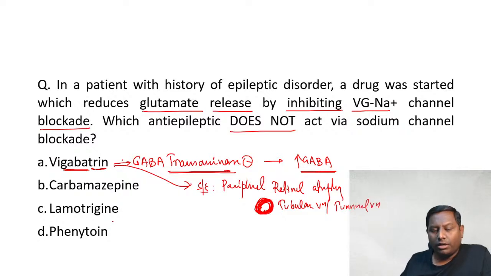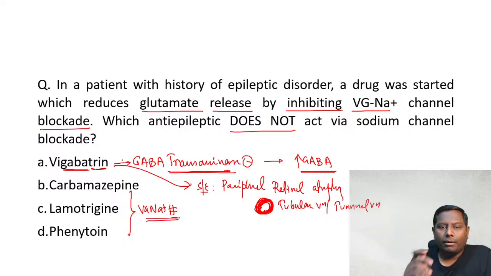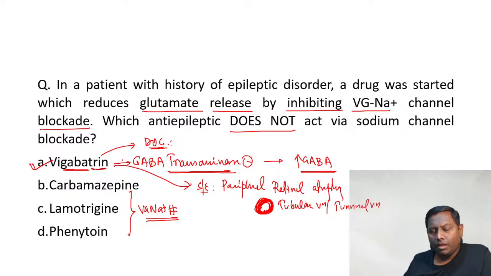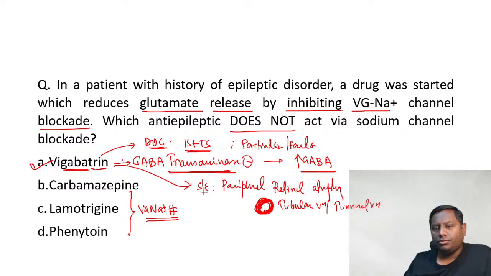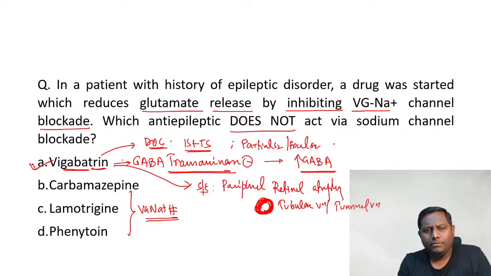Carbamazepine, lamotrigine, phenytoin, guys, these are all voltage-gated sodium channel blockers, and by inhibiting this, they inhibit the release of glutamate. But vigabatrin, come on, it's a GABA transaminase inhibitor, no? Vigabatrin is considered the drug of choice in a patient with infantile spasm associated with tuberous sclerosis. Plus, it can also be used in partial or focal seizures. Do remember that. I think this was pretty simple, but some of you could not get this.